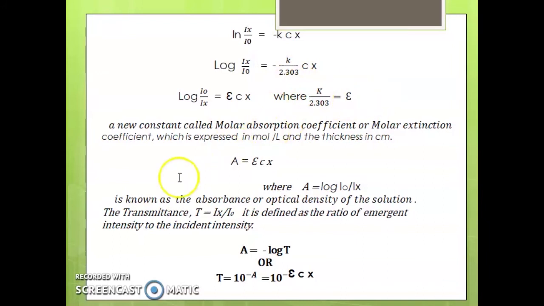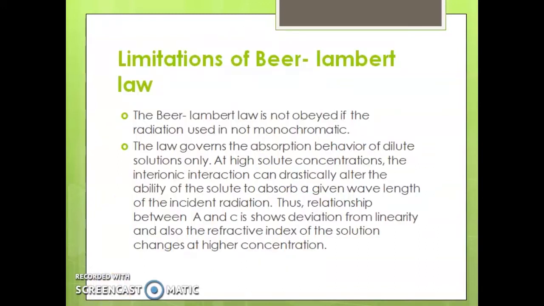Okay, let us discuss the limitations of Beer-Lambert's law. The Beer-Lambert's law is not obeyed if the radiation used is not monochromatic. In this we are using monochromatic light radiation.